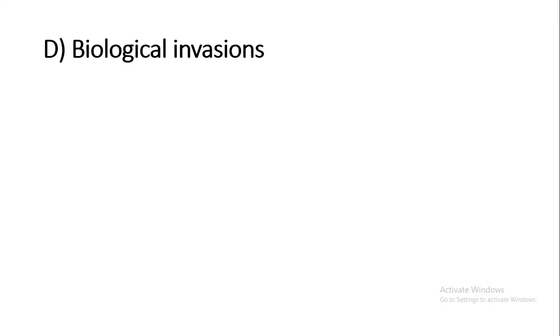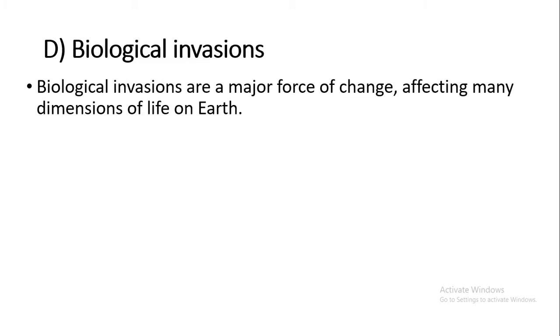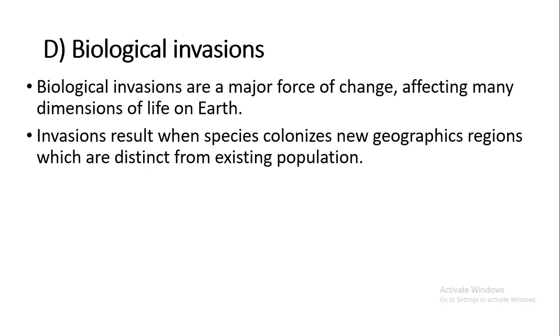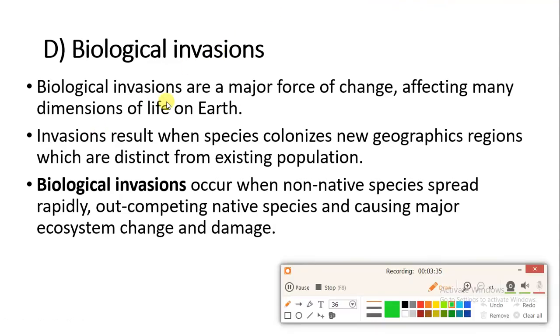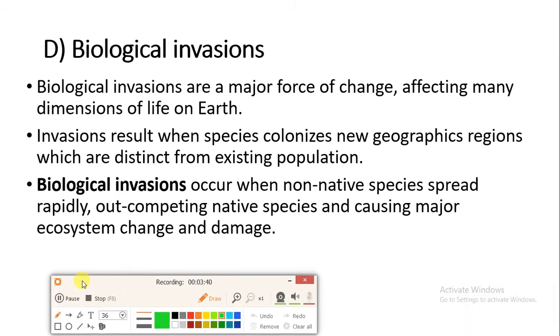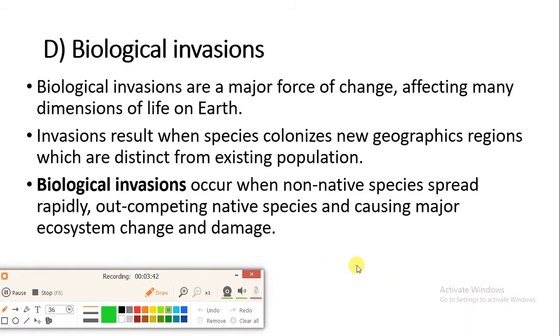Next, we are going to start a new topic called biological invasion. Biological invasion is one of the main reasons which affect the dimension of life on earth. Alright, so invasion results when a species colonizes a new geographical region which is distinct from the existing population. So first of all, biological invasions are those where a new species enters a completely different region.